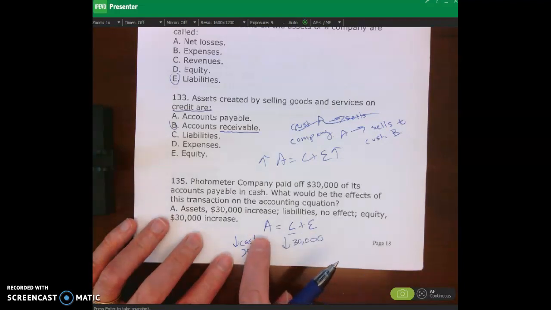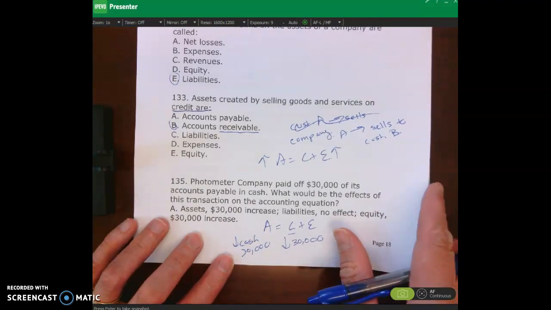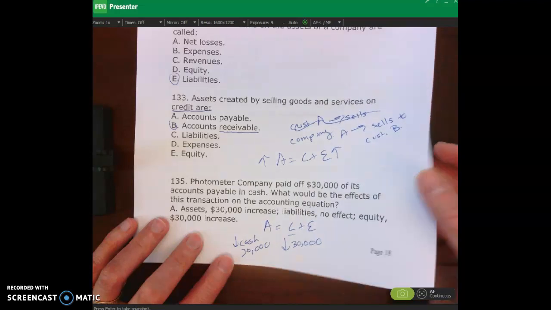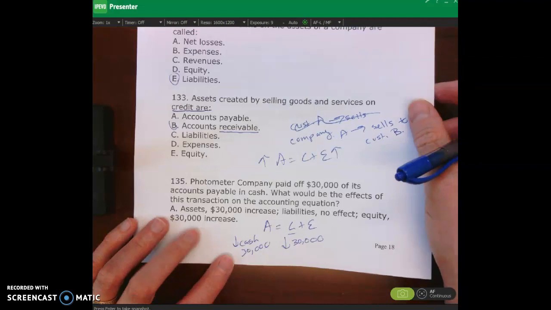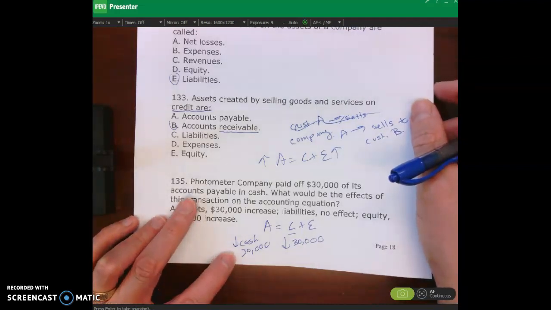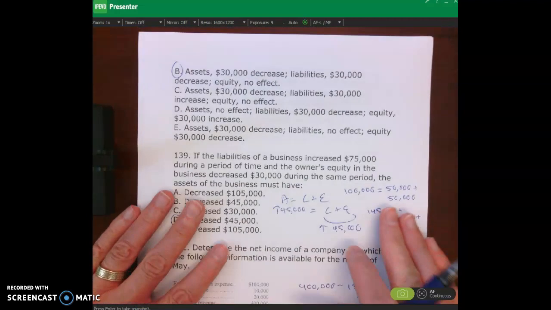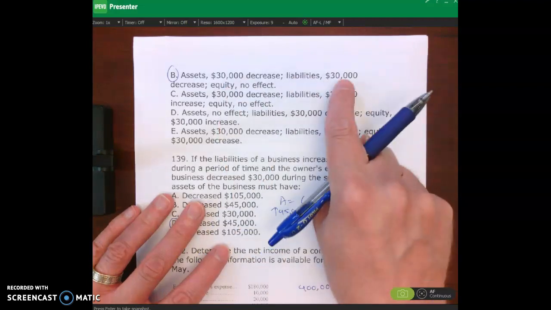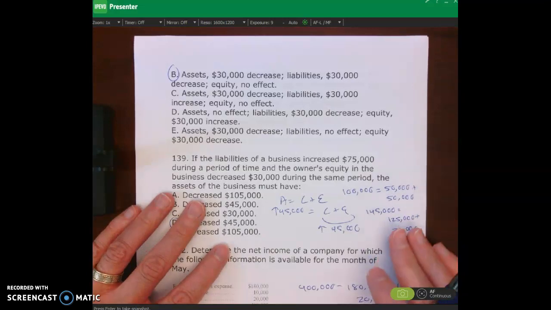So my assets are going down by $30,000, and then my liabilities are going down by $30,000. The left side of my accounting equation is going down by $30,000. The right side, the liabilities plus equity side, is going down by $30,000 because I'm paying off the accounts payable. I don't have it anymore. So the right answer is B, assets decrease by $30,000, liabilities decrease by $30,000. There is no effect at all on equity.